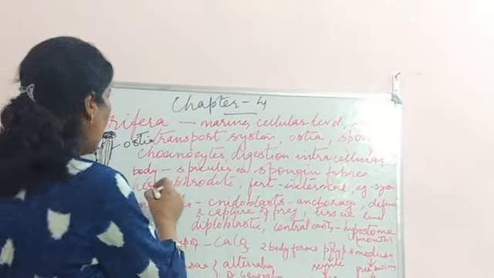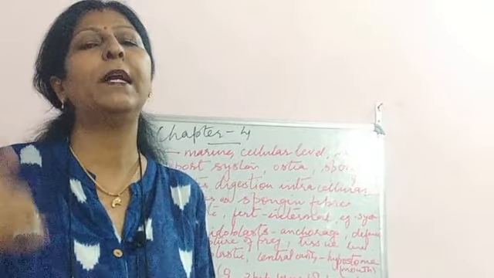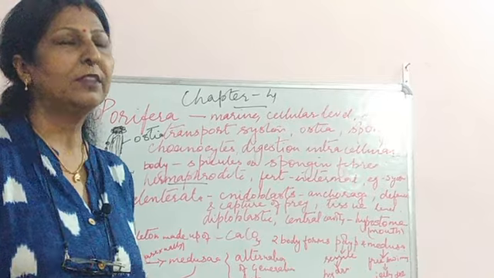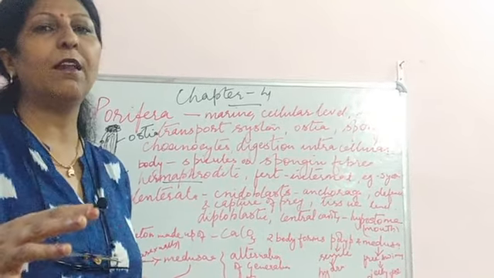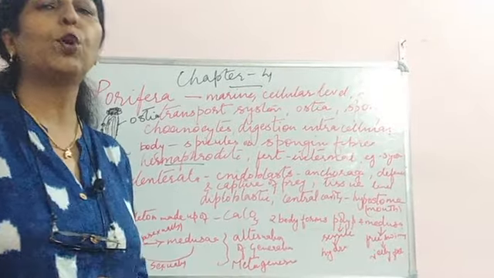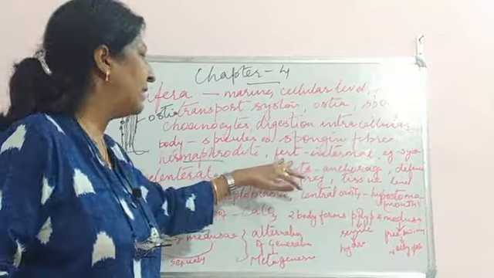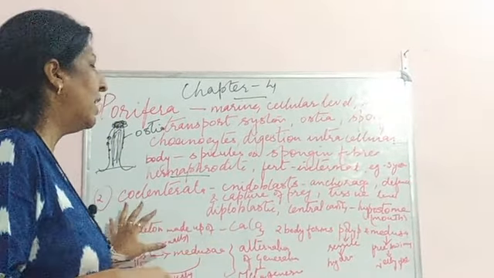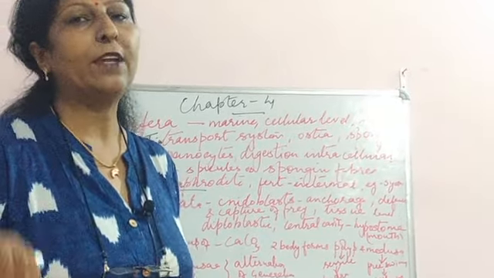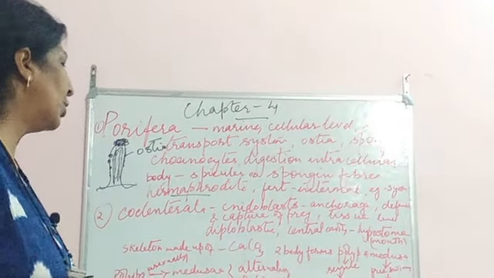Next is hermaphrodite. What do you understand by hermaphrodite? That both the male gamete and the female gamete are produced in the same organism. They don't have separate male and female sexes. The same body forms both gametes, and fertilization also takes place inside the body. Fertilization is internal. Examples: Scypha or sponges. So this is Porifera. Let's come to Coelenterata.